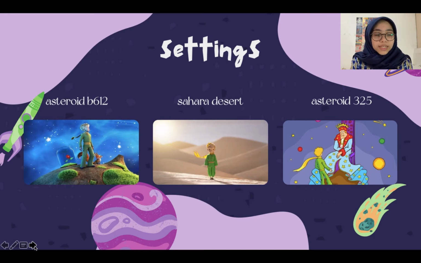The next place is the Little Prince's planet, also known as asteroid B612. It's a small planet filled with baobab trees. There's also a rose and a volcano. The last one is the King's planet, also known as asteroid 325. It is the first planet that the little prince visits after leaving his own planet. It's a small planet covered by the King's magnificent ermine robe.